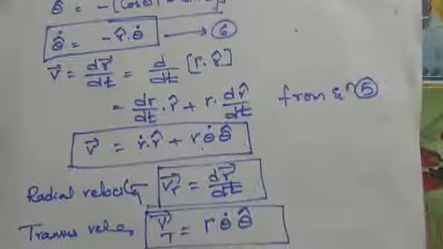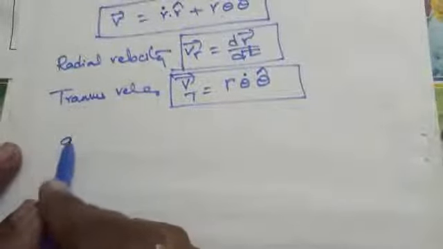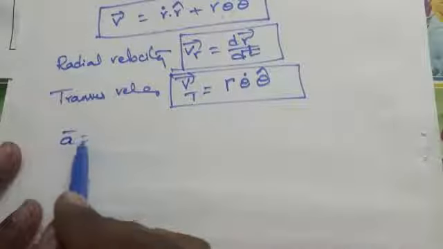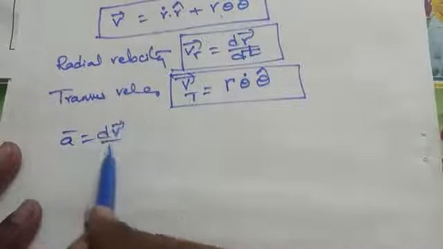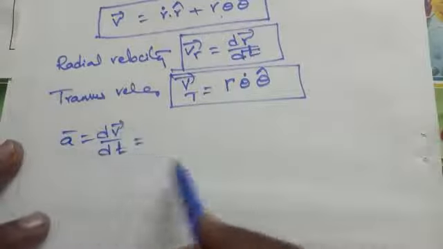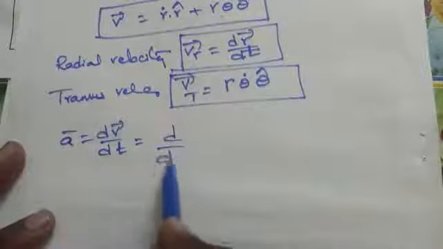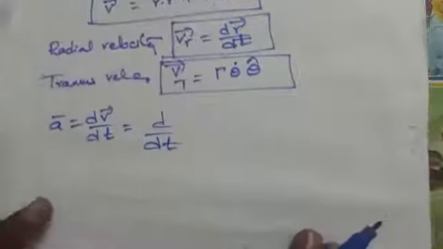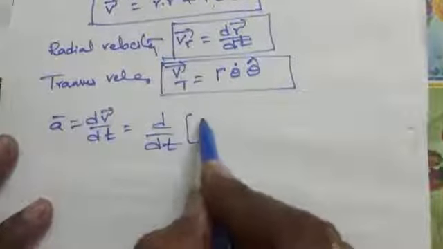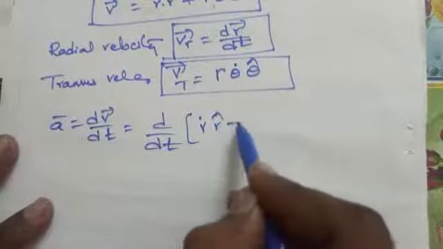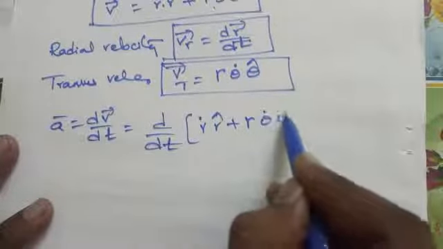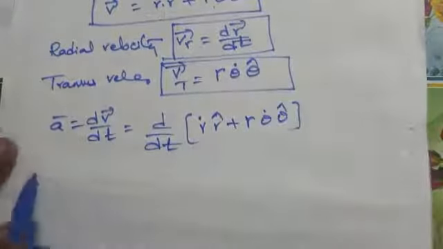We know that acceleration is the rate of change of velocity. Acceleration A bar is equal to dV bar by dt. So what is V bar? Here it is d by dt of (r dot r cap plus r theta dot theta cap). Now differentiate this with respect to t.